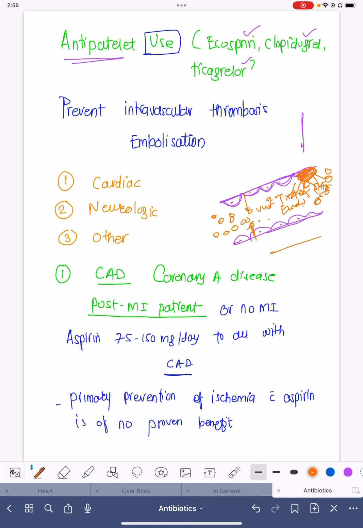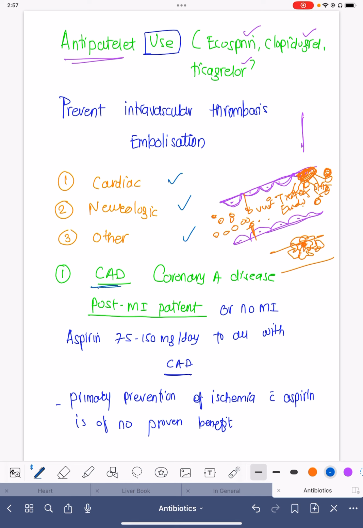The platelet will go and bind, and it gets deformed, and it will attract more and more platelets. This is how the clot is propagated. So these medicines, the antiplatelets, act on these platelets to prevent the formation of clot and the progression of clot as well.